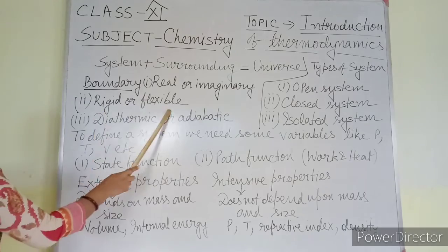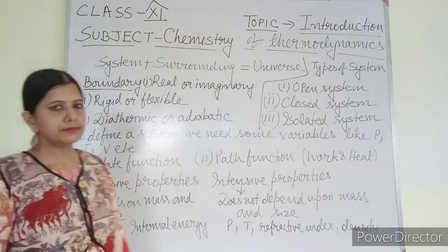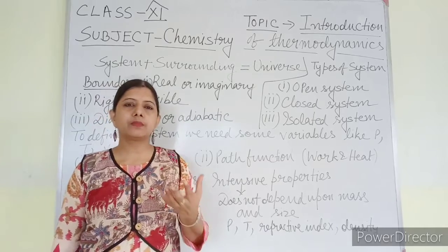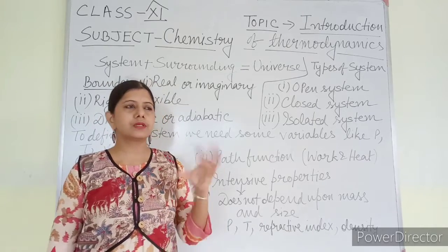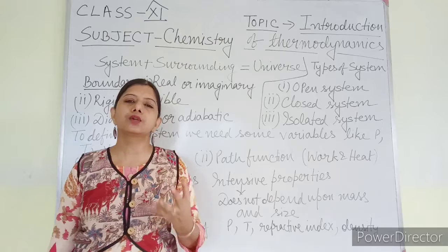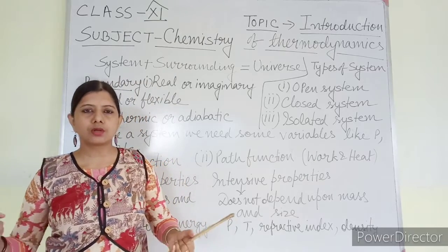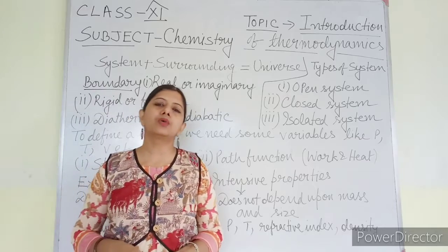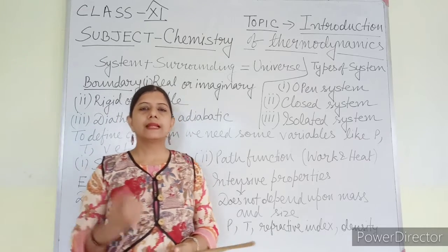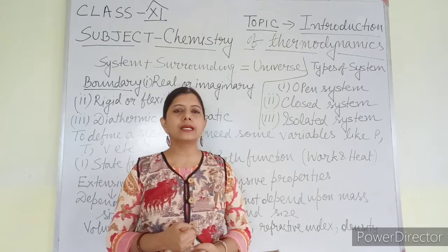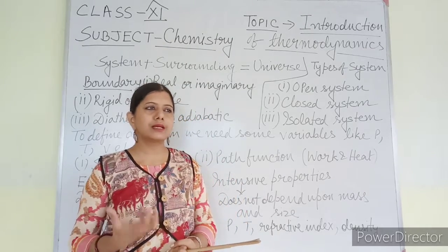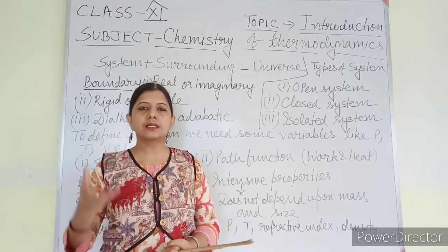Second one is rigid or flexible. Rigid boundary made up of glass, made up of metal, made up of something rigid which is difficult to be broken, you cannot change the shape. That kind of boundary is rigid boundary. Flexible boundary, in chemistry and thermodynamic system, generally you are going to study about gases. A gas is kept in a